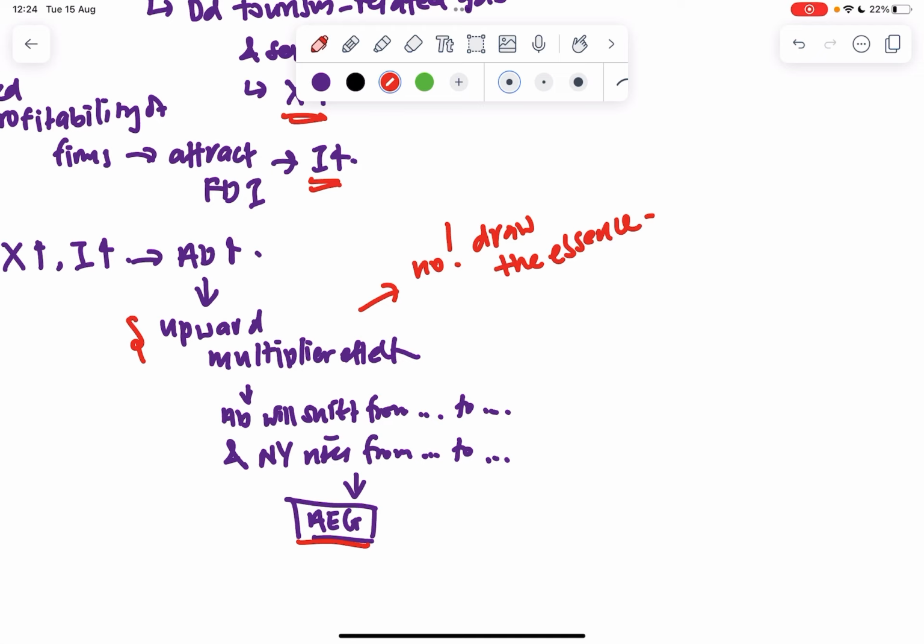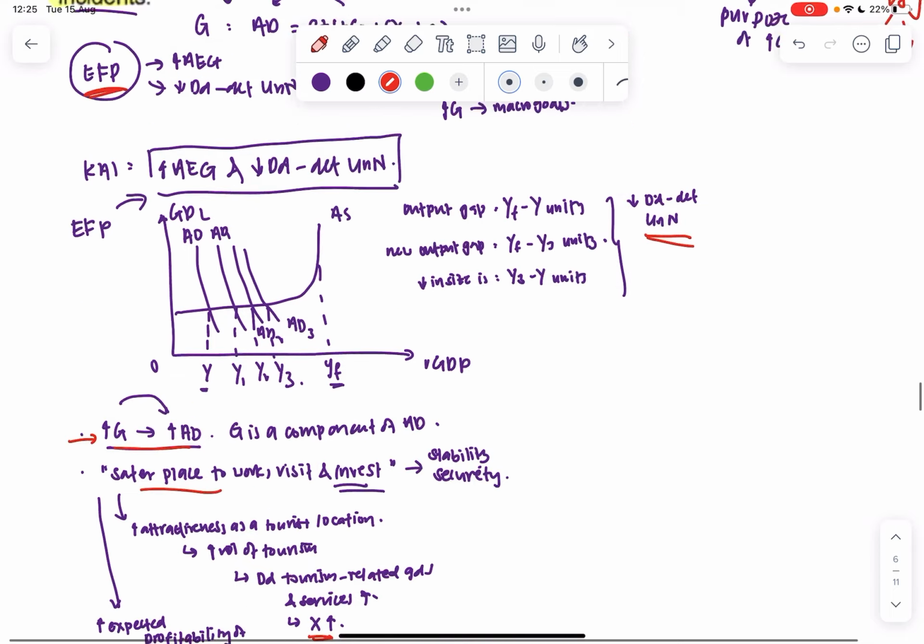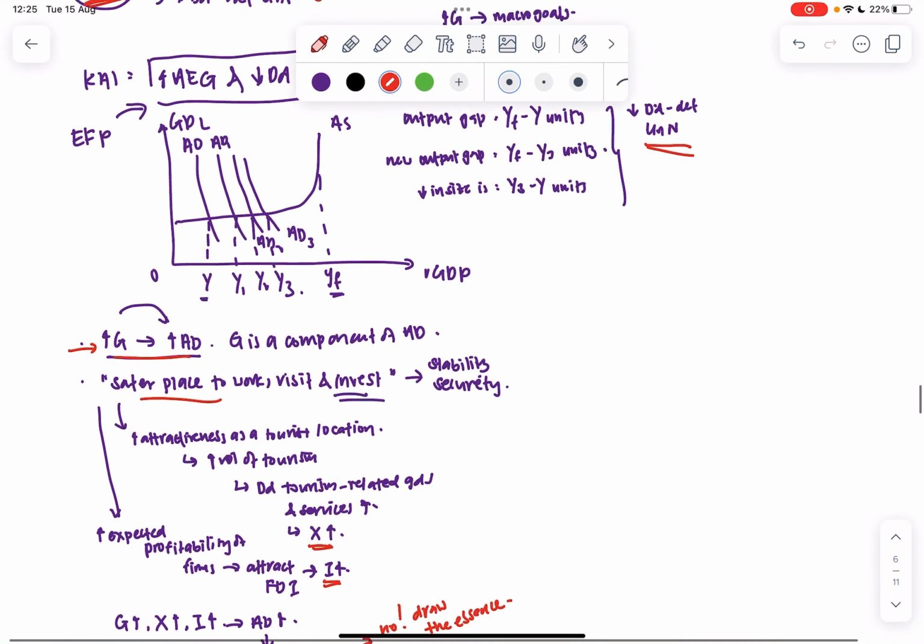Because this is our endpoint in that theoretical question, we would have to explain the upward multiplier effect in full. But because we don't need to, we don't have to really do it.